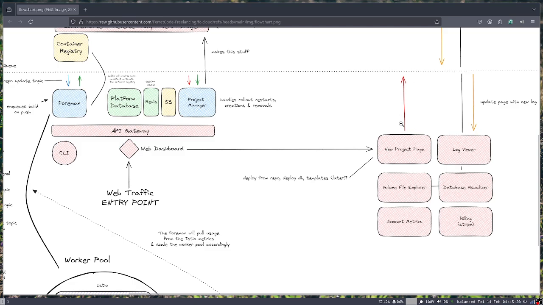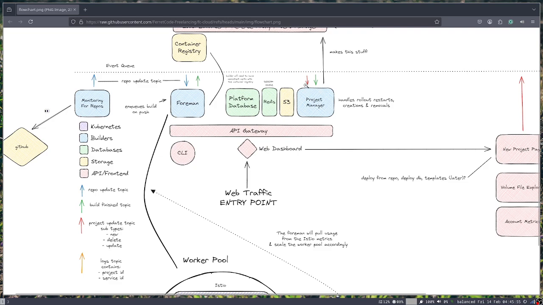Obviously, the front end won't directly be publishing messages to the event queue, but the new project page, when they deploy a project, will go through the API gateway, send a request to the project manager or some other microservice here, and then it will publish a new project message onto the event queue.